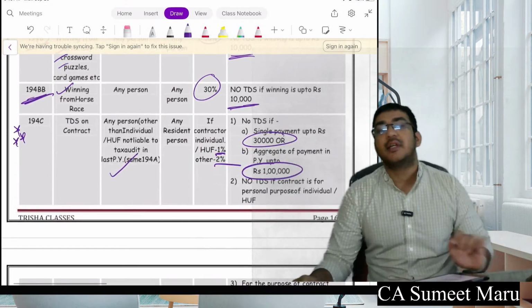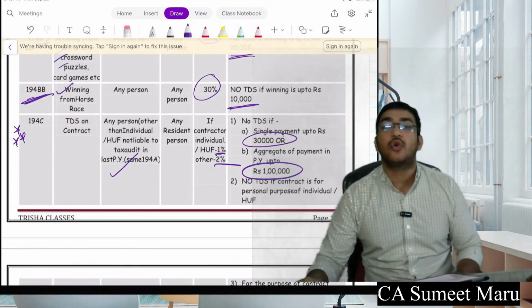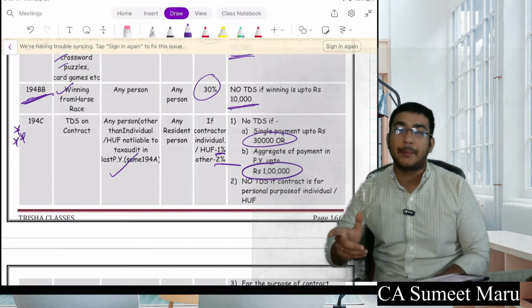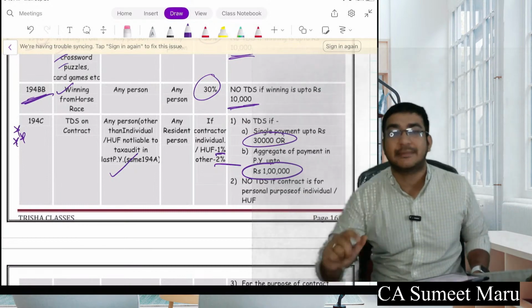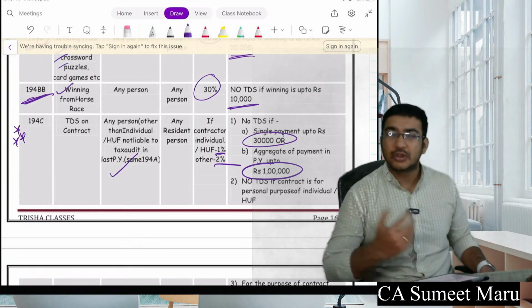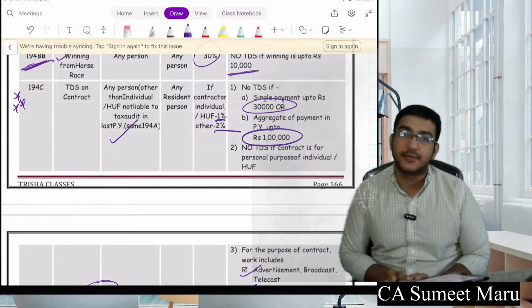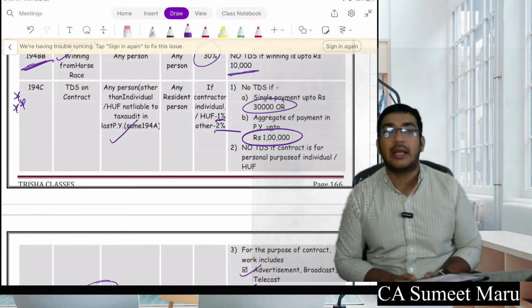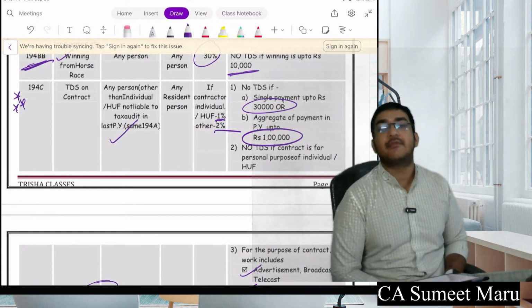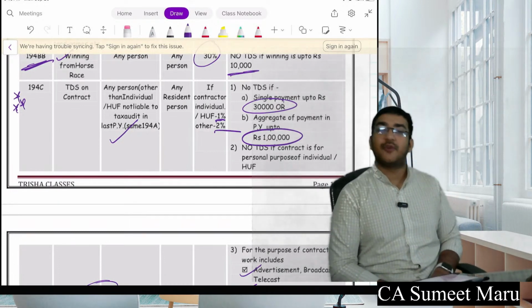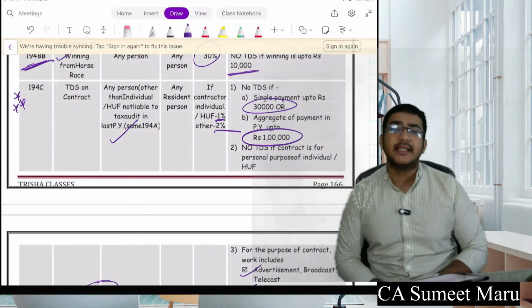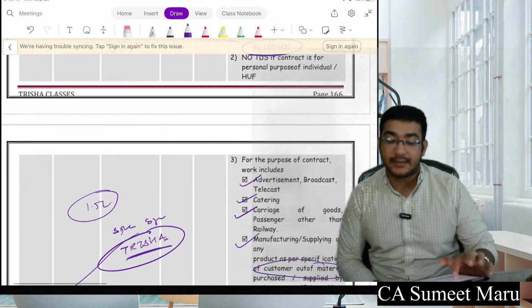Okay. Next was 194C, which is very important, which is on contract. Please remember, it is not on any paper or every contract. It is only on some customized contracts only. Okay, includes work contract or something like that, because they are customized. If single bill is above 30,000 or the total aggregate bills are above 1 lakh, you need to deduct the TDS at the rate 1% for individual HUF and 2% for all others. Who is going to deduct the TDS? The one who is having audit applicable in the last year.